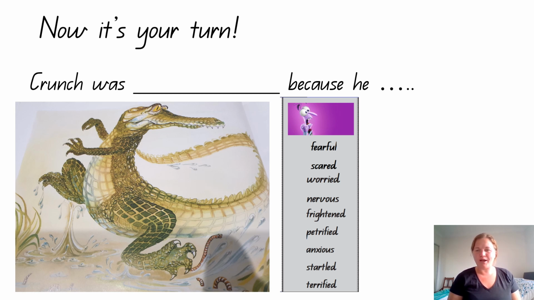After you've had a go at writing your sentence, I would like you to draw a picture underneath that matches your sentence. So if you were saying that Crunch was scared, I don't think you're going to draw Crunch with a big smile on his face, because that's not showing me that Crunch was scared. I think you're going to draw Crunch with a worried look on his face. Don't forget to send a picture to your teacher on Class Dojo to share with your teacher about what sort of character Crunch was at the end of the story.